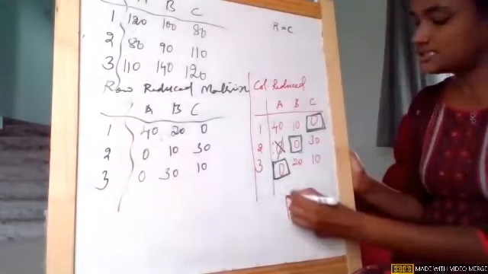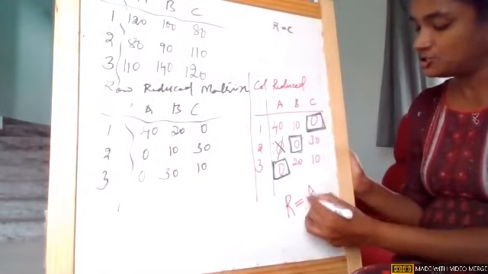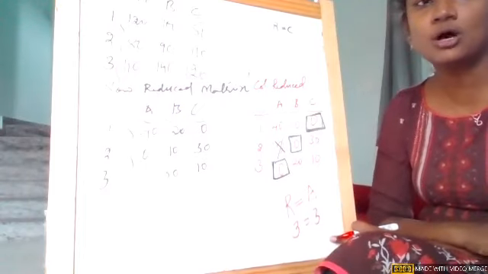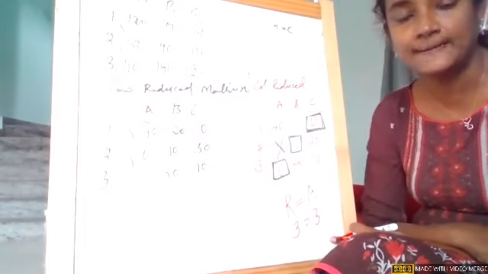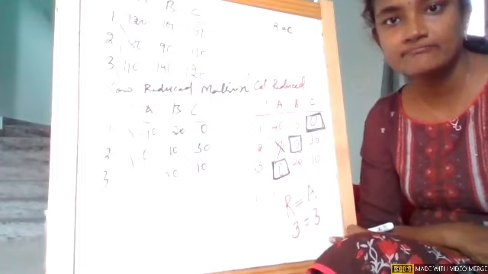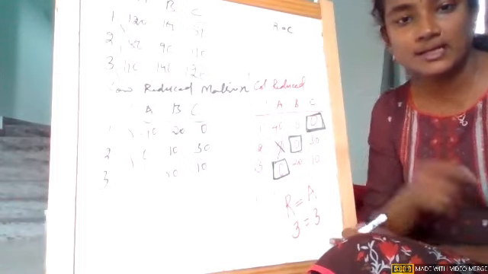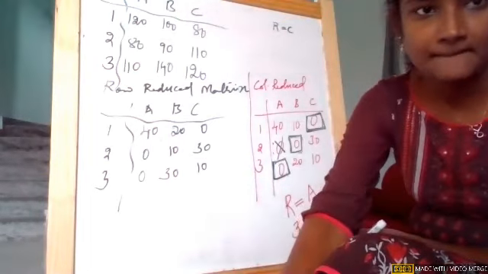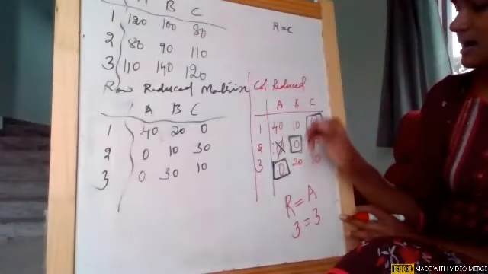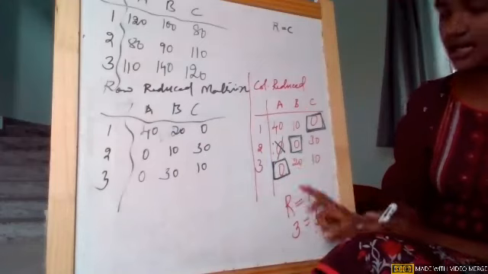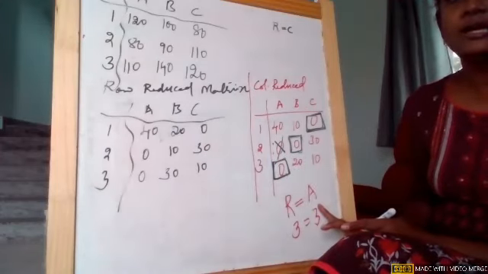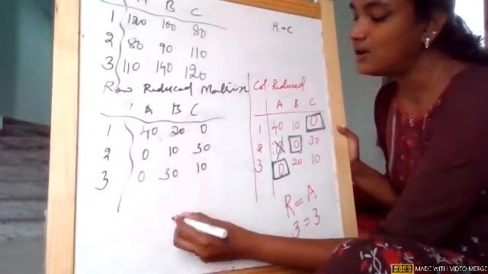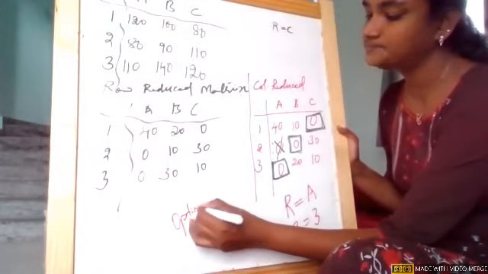Where your rows are equal to assignments. You have 3 rows and which are also equal to 3 assignments. Yes or no? Do you agree with this particular point? Any doubt in this, girls? Now when your complete assignments are done, your rows are equal to your assignments. When your rows are equal to your assignments, it is an optimal solution.